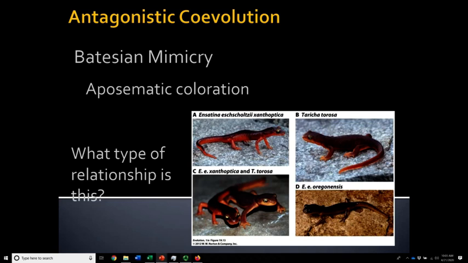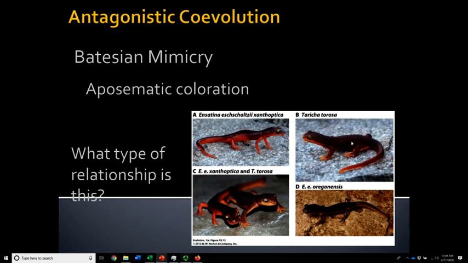But we're going to use an example here with these salamanders because there are multiple species and it's a cool species complex with multiple interactions. And that will help us in a later concept when we look at mosaic coevolution. So in this example, there is a species that is toxic. And it's got this kind of dark red back and lighter orangish red belly. And it uses those bright colors as an advertisement. Birds and other species learn to stay away from it.